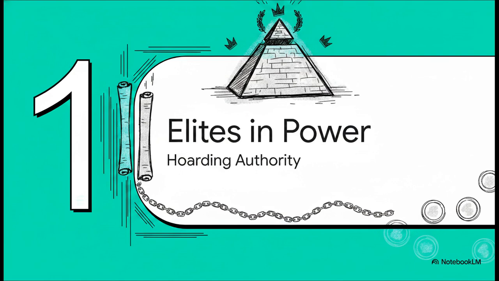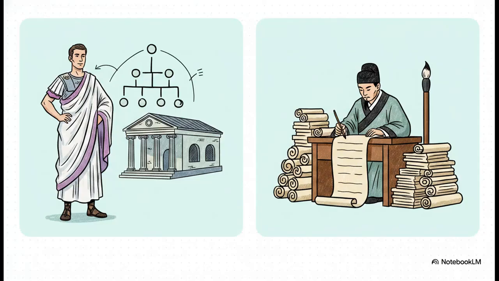Section 1, the elites in power, hoarding authority. Right off the bat, there's a massive philosophical difference in how each of these empires justified who got to hold the reins. Over in Rome, you had the patricians. This was an upper class defined pretty much entirely by bloodline. They controlled the best land, they packed the Roman Senate, and their status was strictly hereditary. You were either born a patrician or you just weren't.